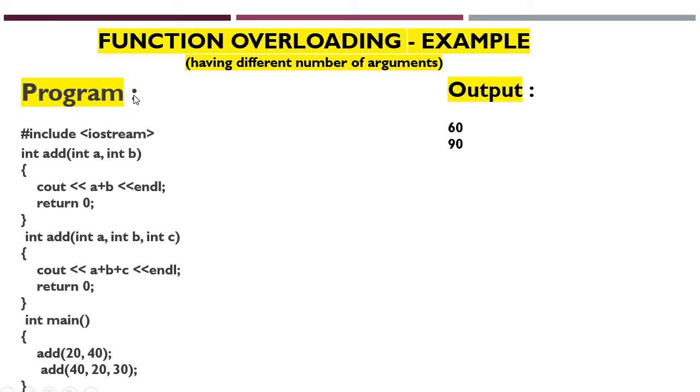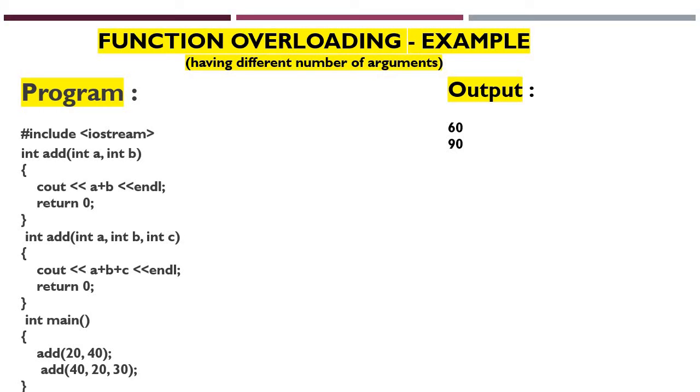Yes, we have it here. Immediately it will execute, as we have placed only 2 arguments in this function. In the second case, C++ will check for any add function with 3 parameters. Yes, we have. So now it will call this function, skipping the function with 2 parameters. So this is the function overloading concept.